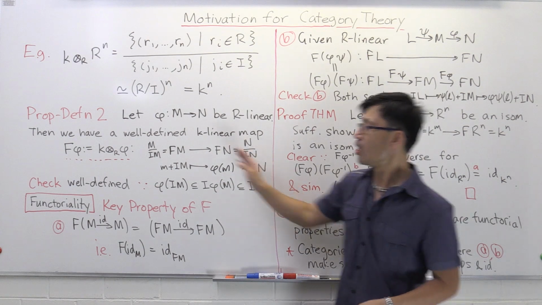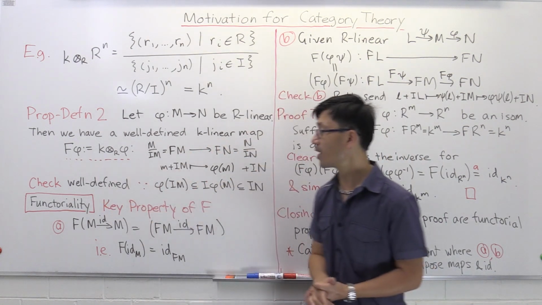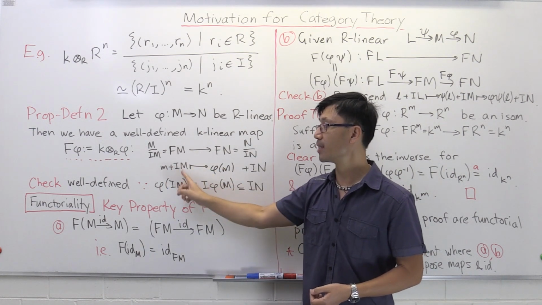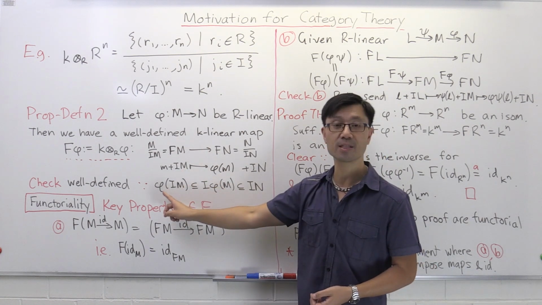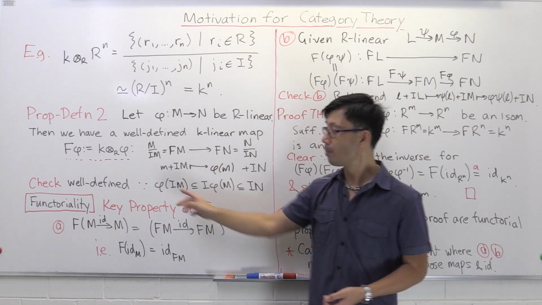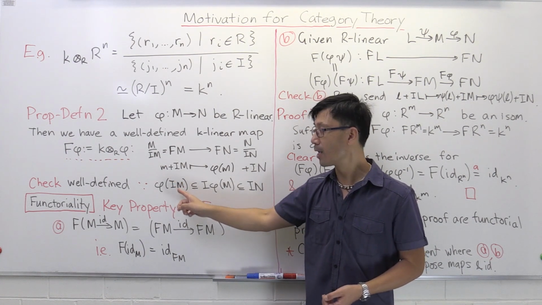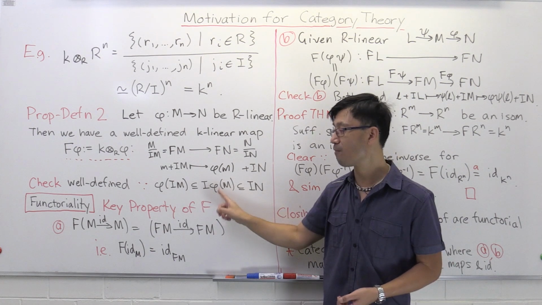Let's check firstly that this is well defined. Of course, you could change this representative m around by something inside IM. Then that change in this value will be something inside phi of IM. But what about phi of IM? Well, remember, phi is an R module homomorphism, so the I can be pulled out. So this is contained inside I of phi m.